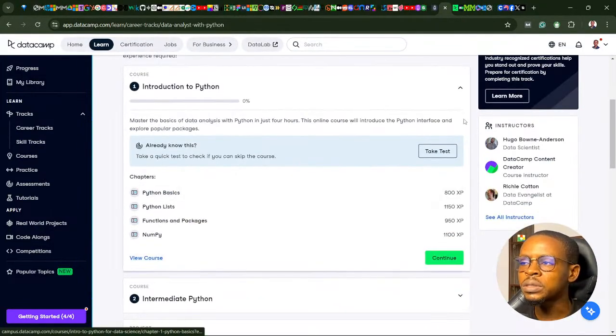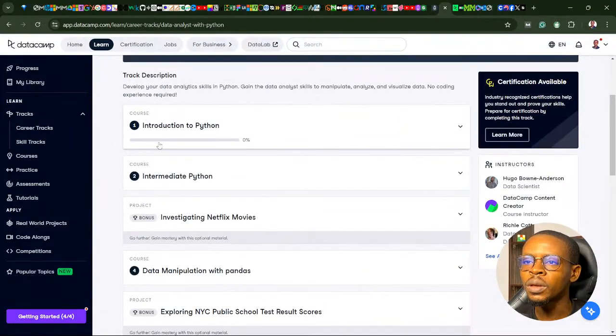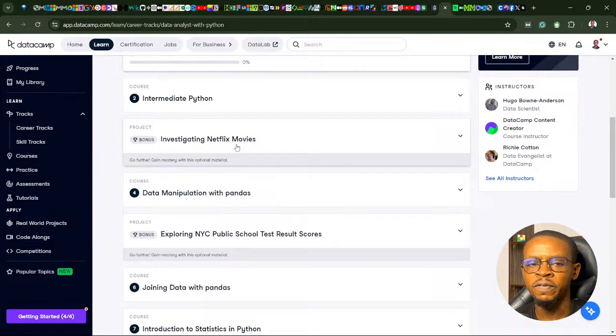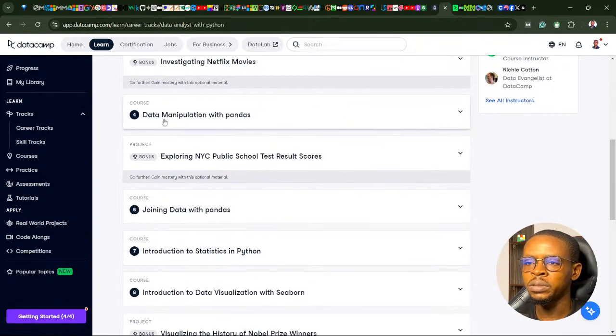So if you look at the course content, you can see the first one is introduction to Python, then intermediate Python. Immediately after the first two courses, there's the project investigating Netflix movies. That is interesting. Then we have data manipulation with pandas.